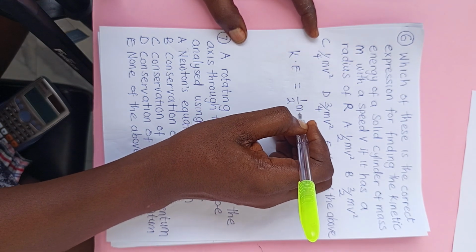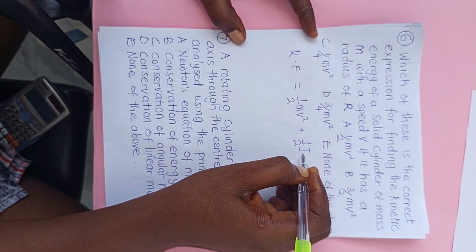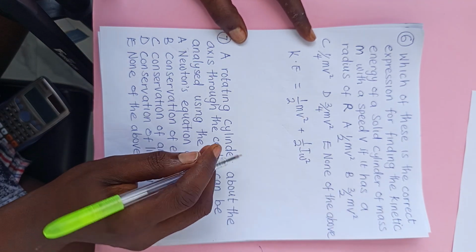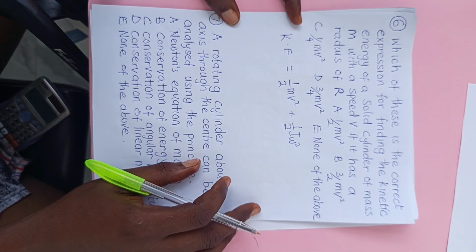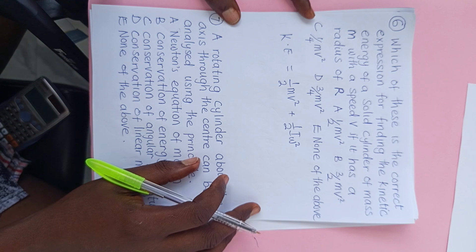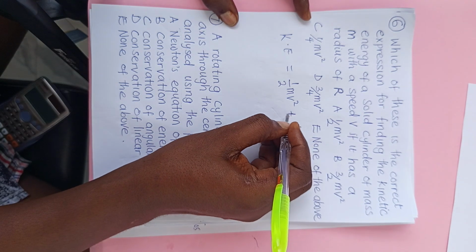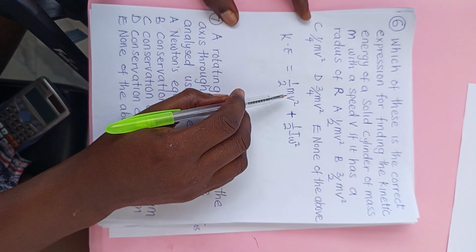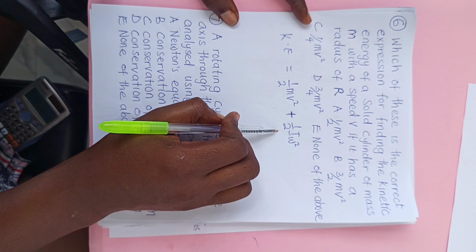That will now be 1/2 mv squared plus 1/2 I W squared. Because this is the formula to use to solve for the kinetic energy of a solid cylinder. Don't forget, when the solid cylinder is rotating, it goes with two energies. We call them the translational kinetic energy and the rotational kinetic energy.